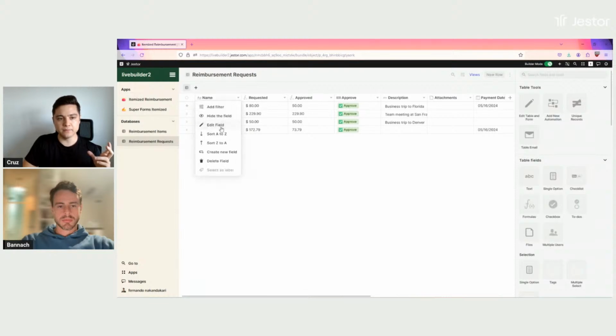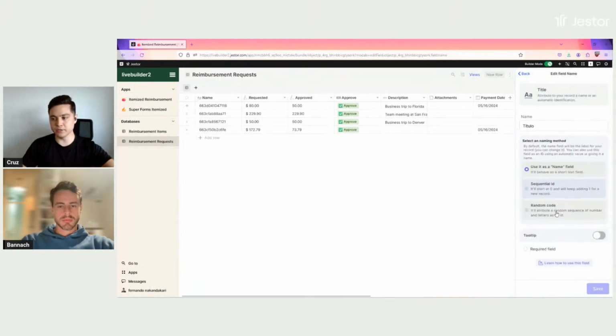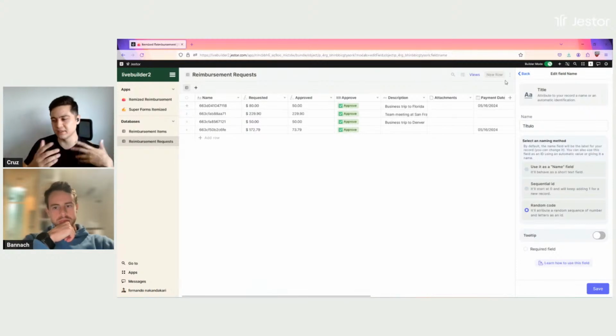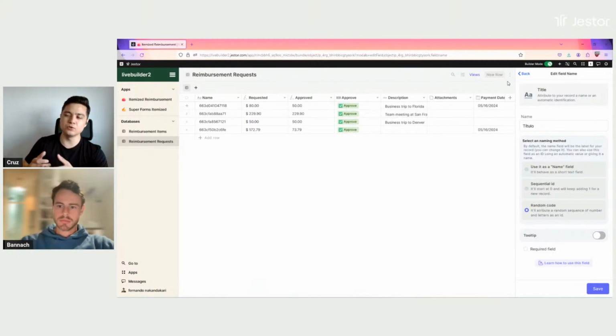For the name, we're assigning a random code, right? It's this option here. So every time someone creates a new request, it's going to receive a random unique code. So the person doesn't have to fill out anything, and it's good to have unique IDs for requests, right? It makes it easier to track it.